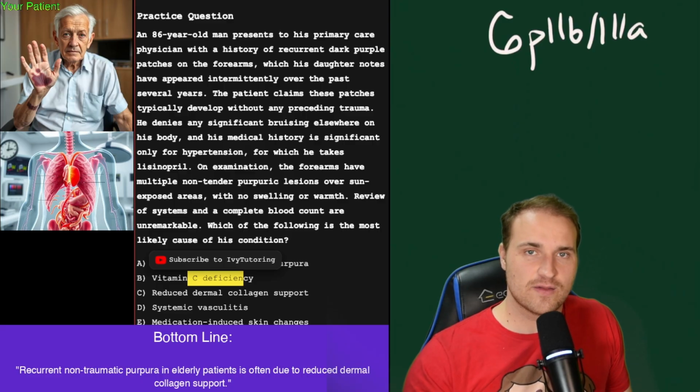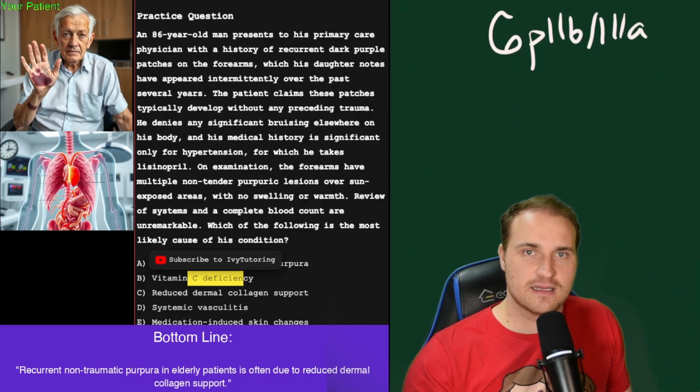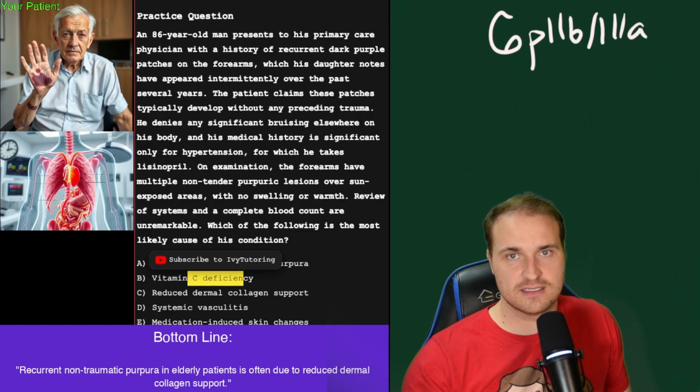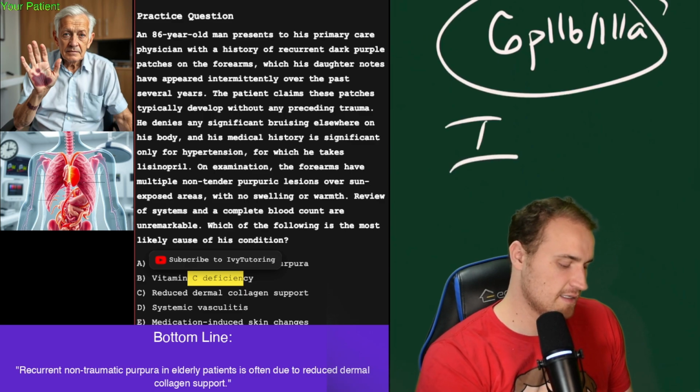And the buzzwords there with ITP are mucosal bleeding, like the gums, the nosebleeds, and that happens because platelets form primary hemostasis and you get mucosa that's first to show the bleeding when it's low. And the petechiae, the non-blanching red spots, that comes from the capillary bleeding due to the absent platelet plugs. You know, the platelets aren't there, so you're just going to bleed. The low platelet count is really what you should be looking for in ITP.